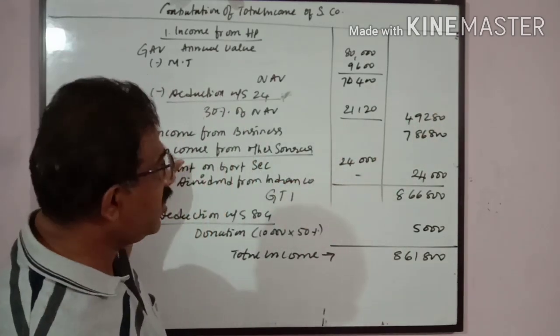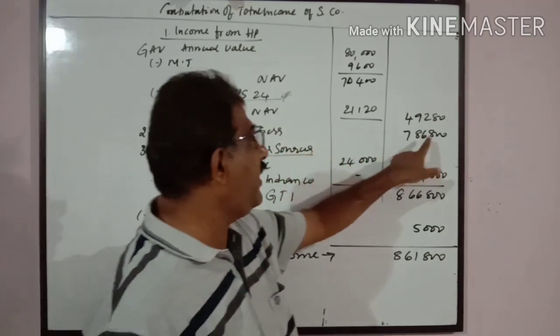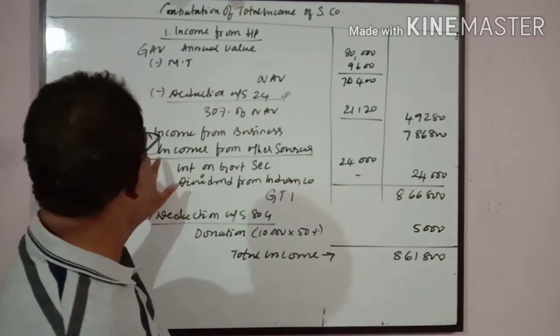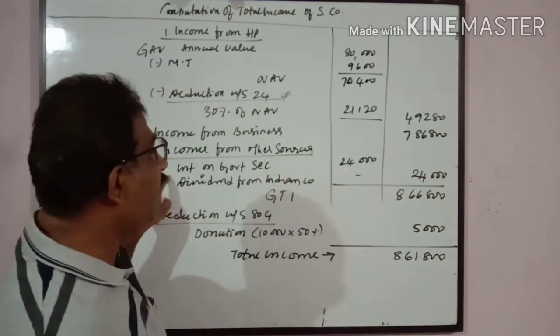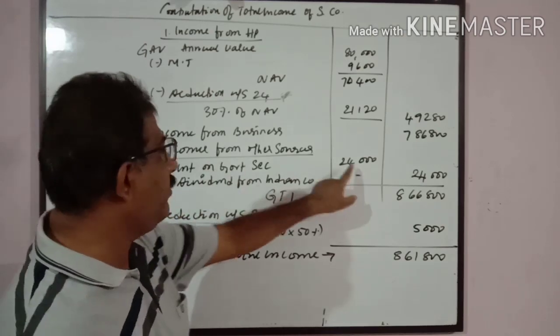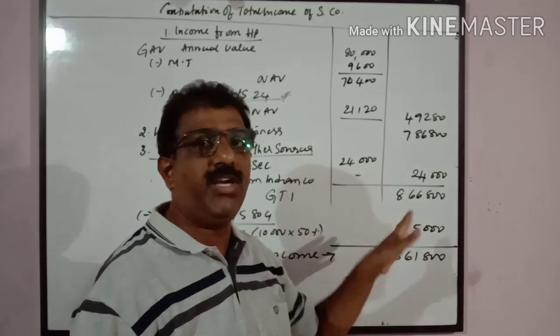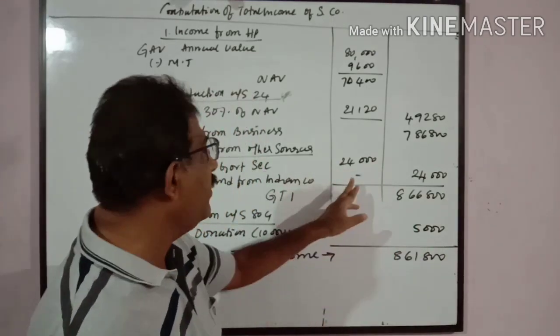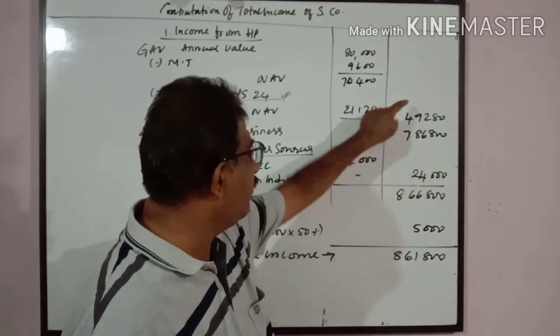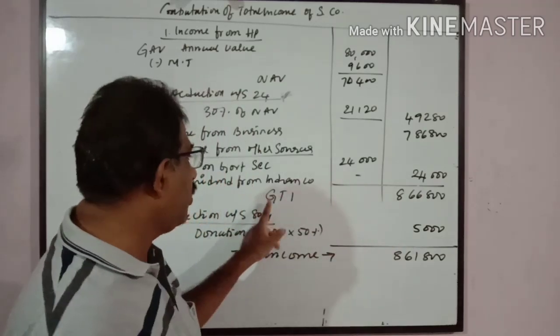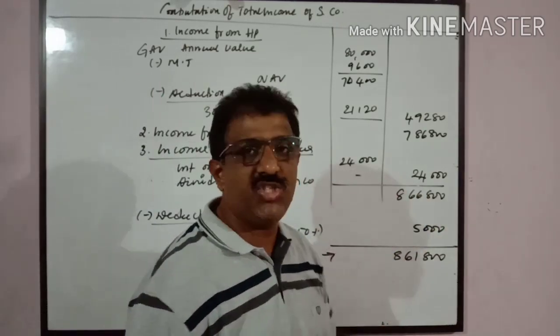Income from business, which we already calculated, 7,86,800. Income from other sources, we have two items. Interest on government security is 24,000. Dividend from an Indian company is exempted from tax. It is not taxable income. So nil, 24,000. When you add all this, it comes to gross total income 8,66,800.